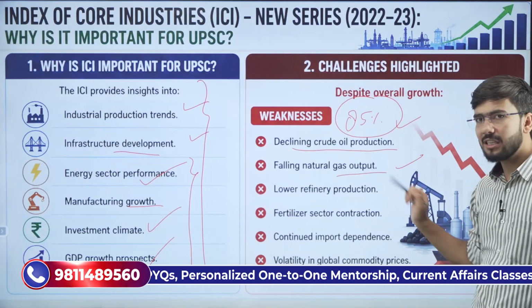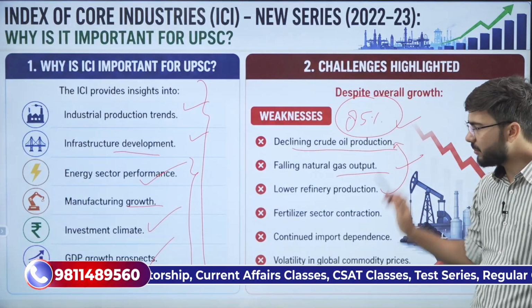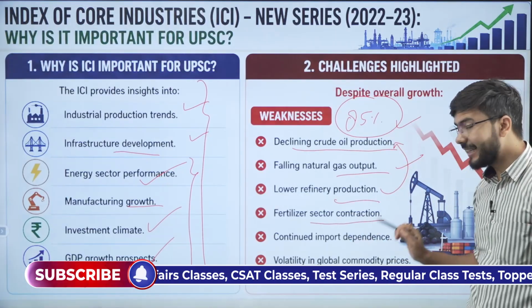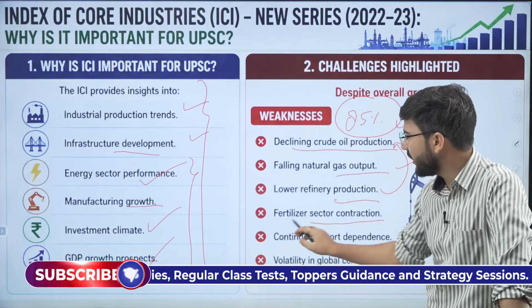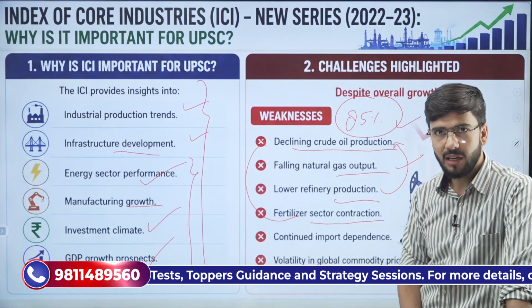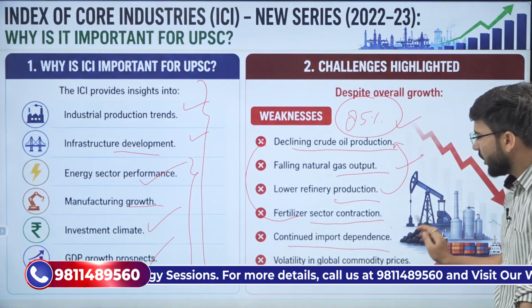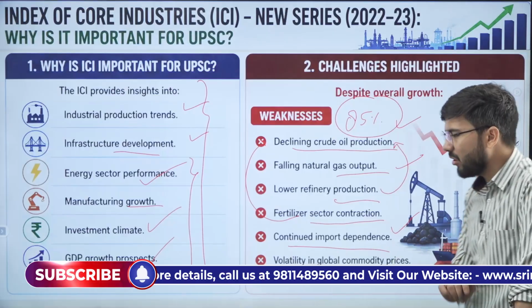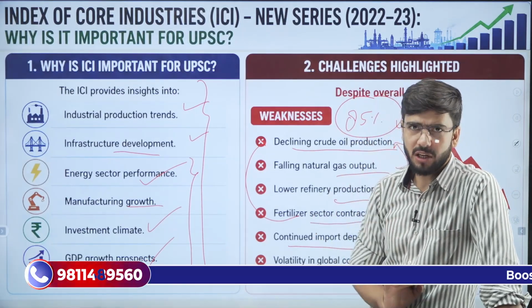Second, falling natural gas output because of this only. Lowering refinery production because of this only. Fertilizer sector contraction. Yes, there is one such factor which is somehow linked to this: urea. Continued import dependence and volatility in global commodity prices. These have been the critical challenges of industrial production.